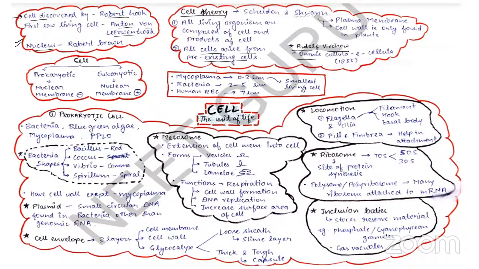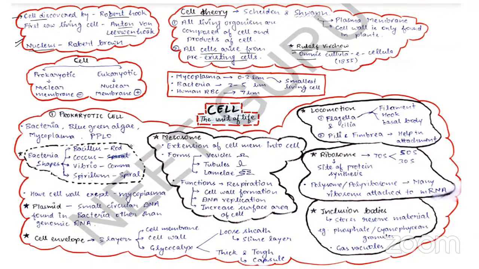Second one is your pili. Pili are larger in size as compared to fimbriae, but smaller than flagella, and they are involved in conjugation. The pili are made up of a special protein known as pilin protein. The fimbriae are small bristle-like structures present on the bacteria, and they help the bacteria to attach to the substratum.